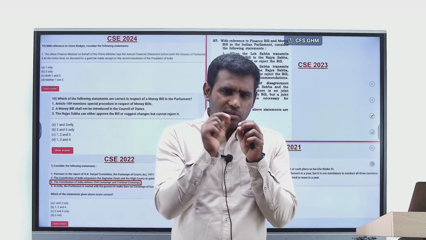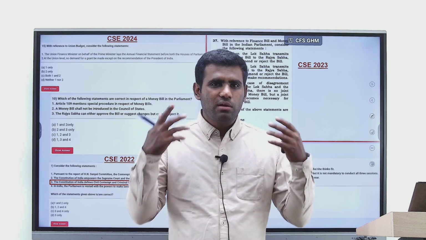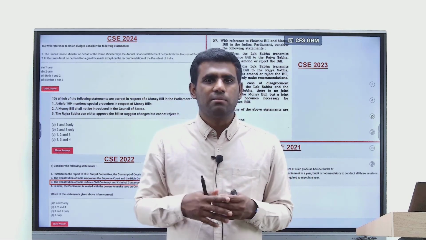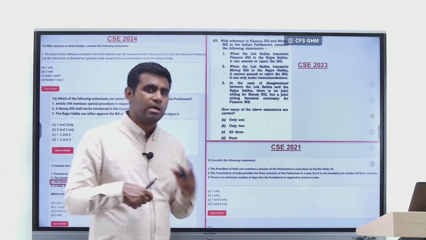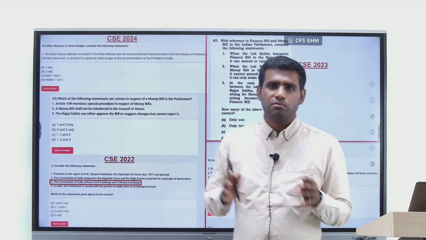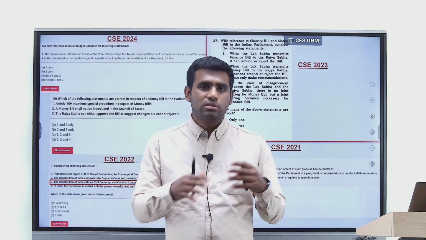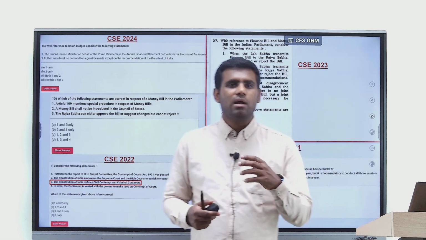Right? There are some very specific minutiae which we tend to normally overlook, or even if you have read them once, we may not be able to retain them on the day of the exam. So if a question is framed on such specifics, again there is a possibility of us not being able to recollect it and get it right on the day of the exam. So these are the two different ways of how questions from Parliament, though it's an easy chapter, can be made difficult. Otherwise, most aspirants will be able to handle other general kinds of questions.